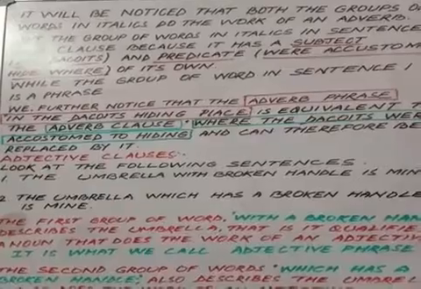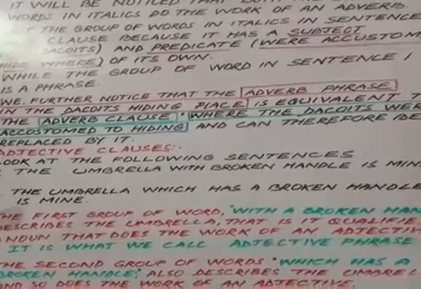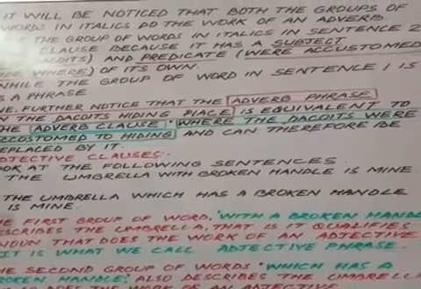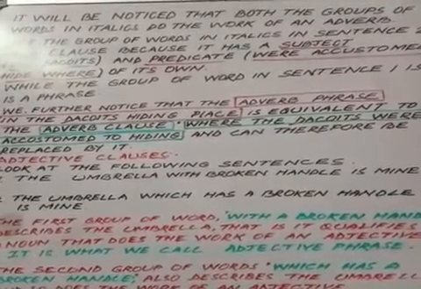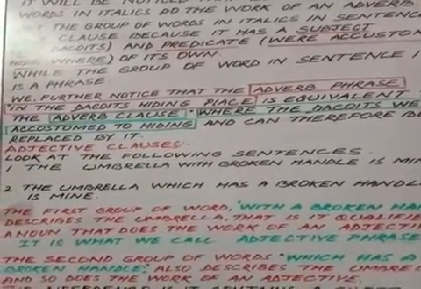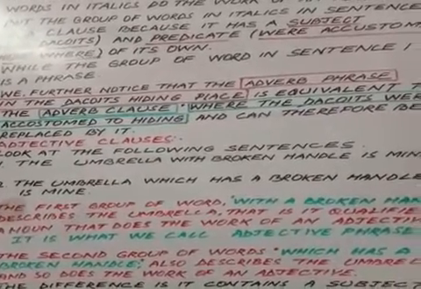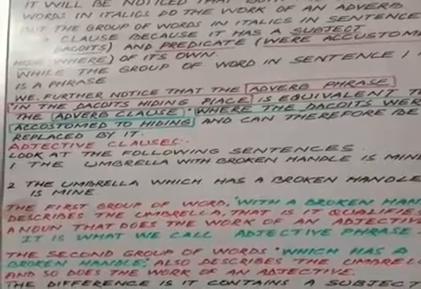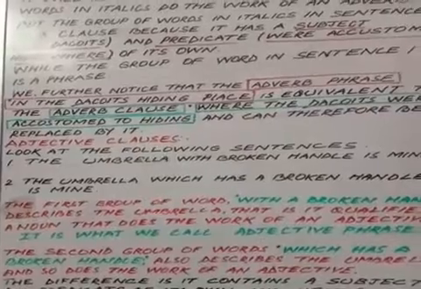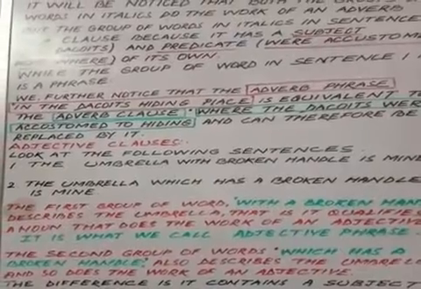Further, we notice that the adverb phrase in the dacoit's hiding place is equivalent to the adverb clause where the dacoits were accustomed to hide. In the first sentence, we have an adverb phrase, in the dacoit's hiding place. In the second sentence, we have an adverb clause, where the dacoits were accustomed to hide. Both are equivalent, and hence each can be replaced by the other.